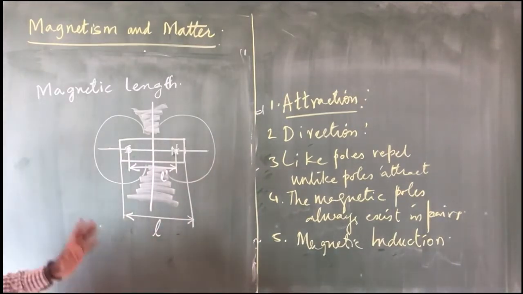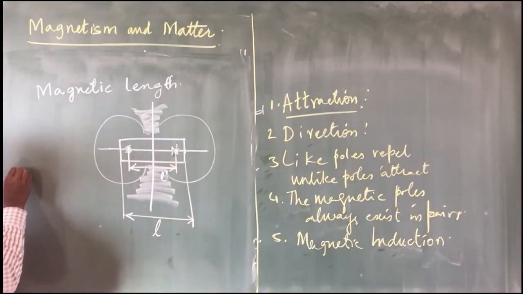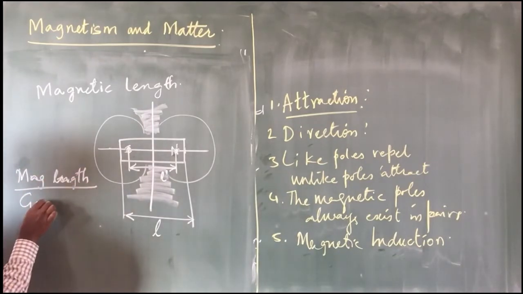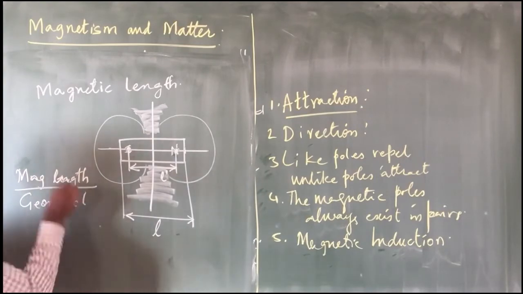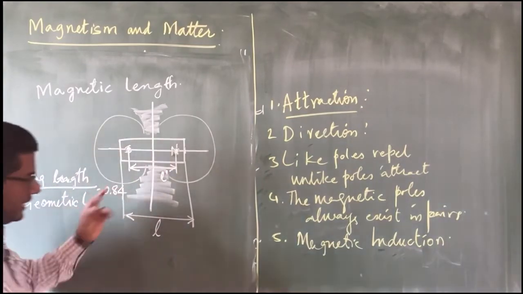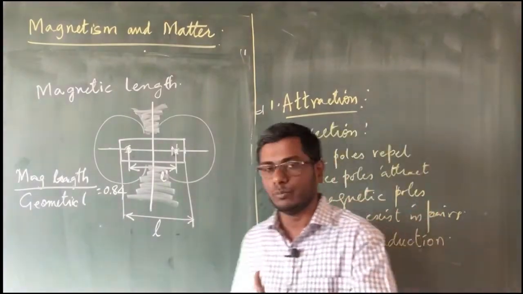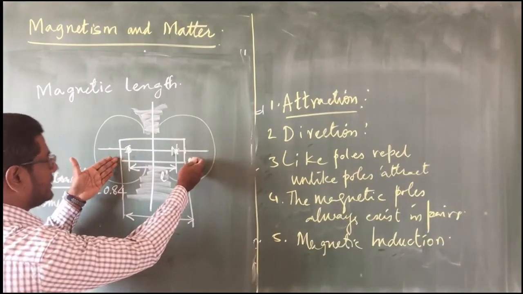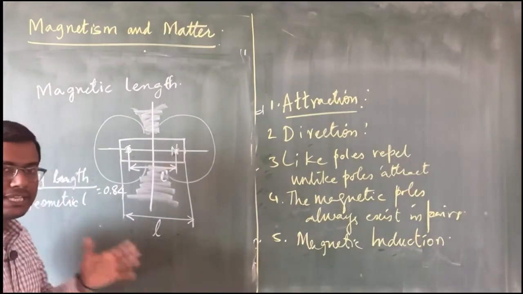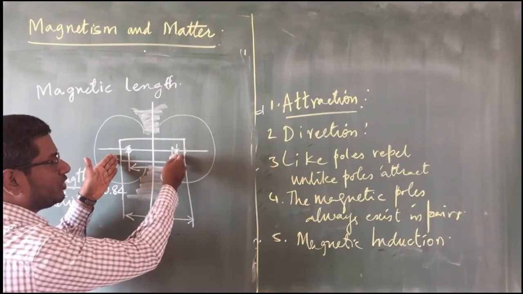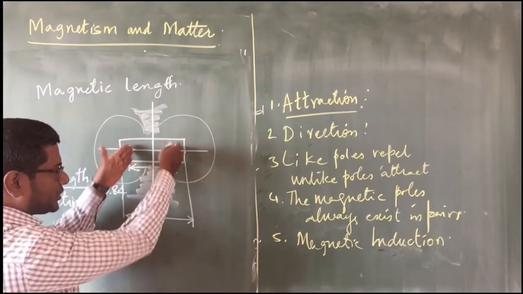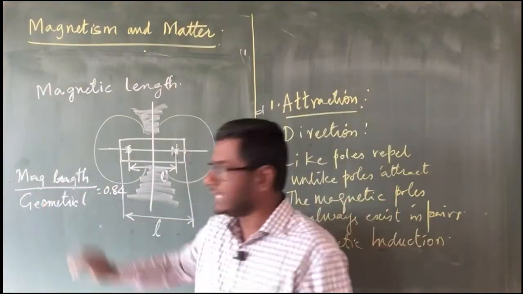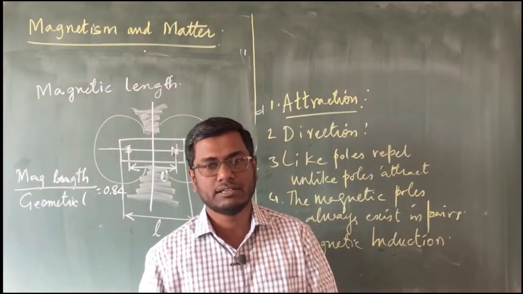And what in reality is probably found here is, if we calculate the magnetic length divided by geometric length, it is going to be 0.84. It is again based on an experimental result. It may be slightly more or less. It is 0.84. So if we have a 10 centimeter long magnet, then the magnetic length will be slightly less. So we can say if the total length of the magnet is 10 centimeter, it will be 0.8 less from this side, 0.8 less from this side, and the actual magnetic length will be 8.4 centimeter. That is just an example. So the magnetic length is always less than the geometric length.